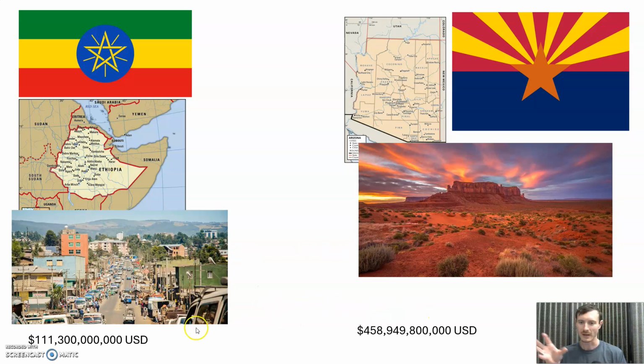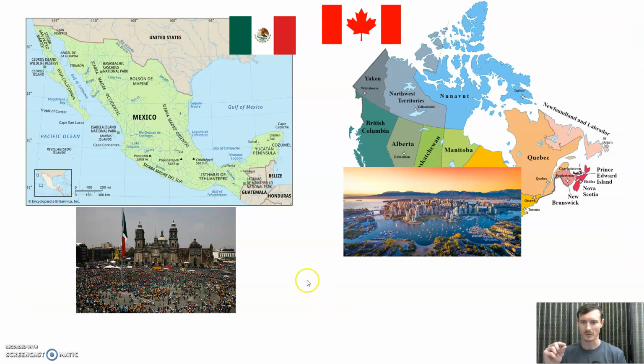So we can quickly compare. We've got about 4 times as much production in Arizona, despite the fact that there are 5% as many people. So 5% as many people, like 1/20th in fraction form, but 5 times as much production. In other words, something like a 100-to-1 factor in terms of productivity. Highly unequal. Okay, Mexico, we're familiar with. Canada. Which one has more people?